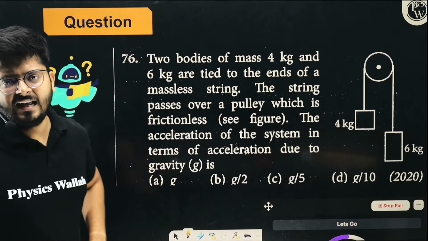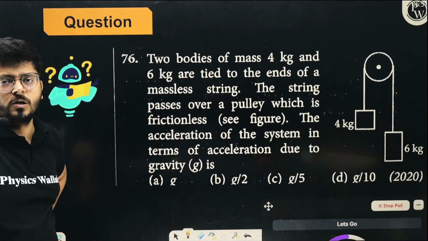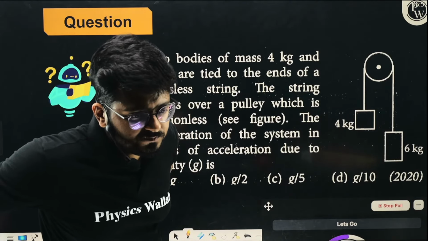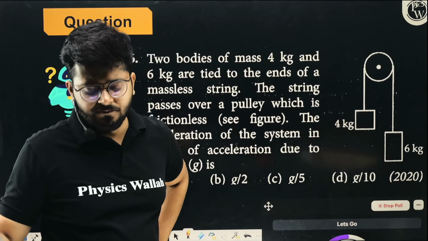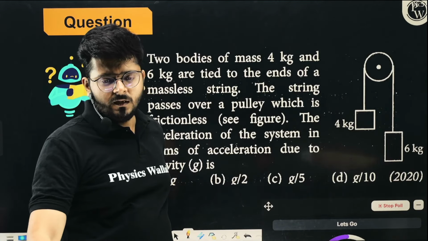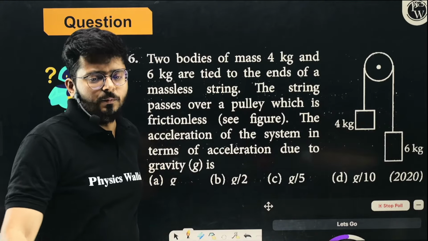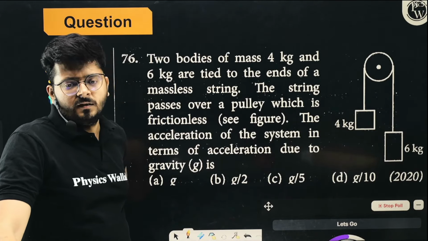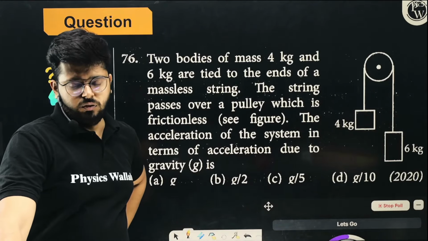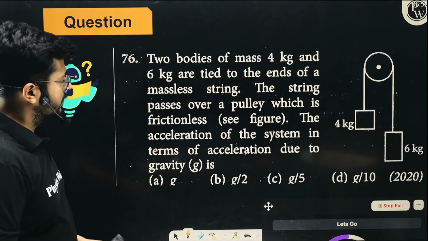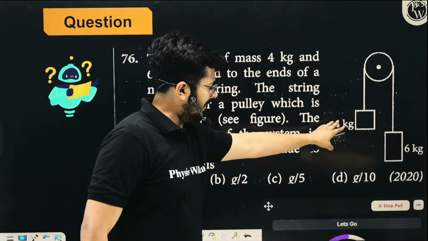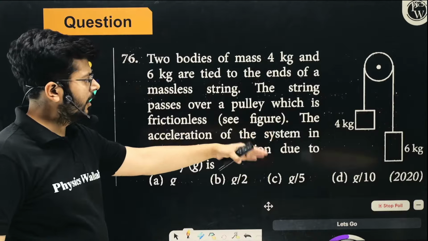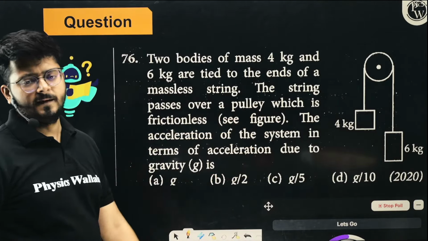So we can say that acceleration is net pulling force upon total mass. This is the concept I taught you. Acceleration is net pulling force upon total mass. So we have m1g minus m2g, which is 6 minus 4 into g, upon total mass, 6 plus 4, right?